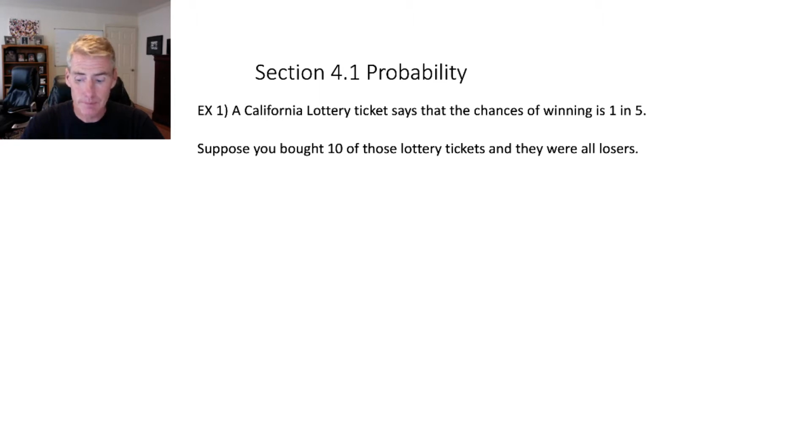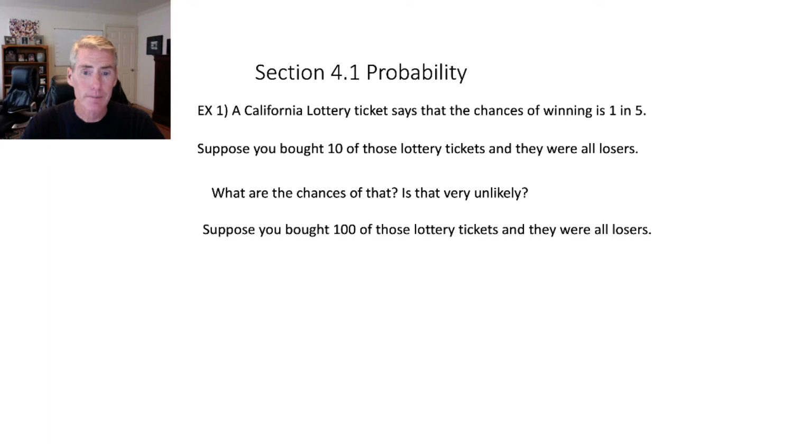What's the chances that that would happen, that you would have 10 tickets and all 10 were losers? Is there a 3% chance that happens to you? Is there a 90% chance that happens to you? Well, that's the type of question we're going to be able to answer. What are the chances, and is it likely or very unlikely?